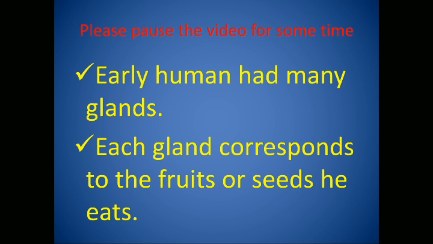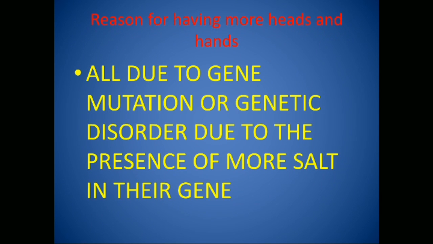Early human had many glands. Each gland corresponds to the fruits or seeds he eats. Reason for having more heads and hands is presented here. Due to the presence of more salt in their food, genes start mutating over a period of time. This gene mutation is then reason behind the multiple head and hands.